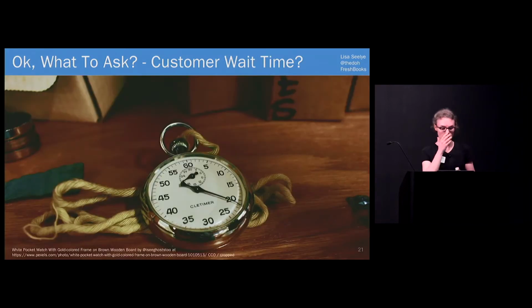There we go. And I hinted at this one a little earlier. How long should a customer have to wait after signing up to get a welcome email? This is a high-level question, and it's important because the data show that prompt mail delivery drives convergence. Convergence, I'm told, is really important.